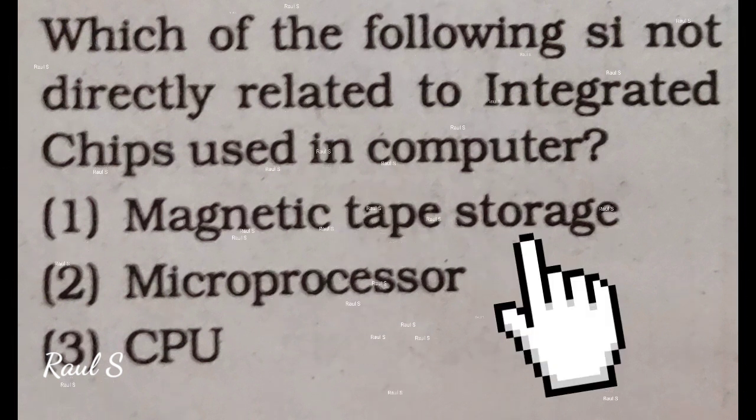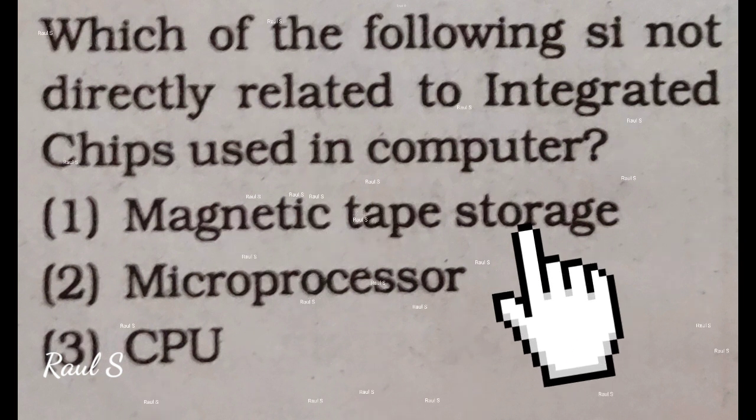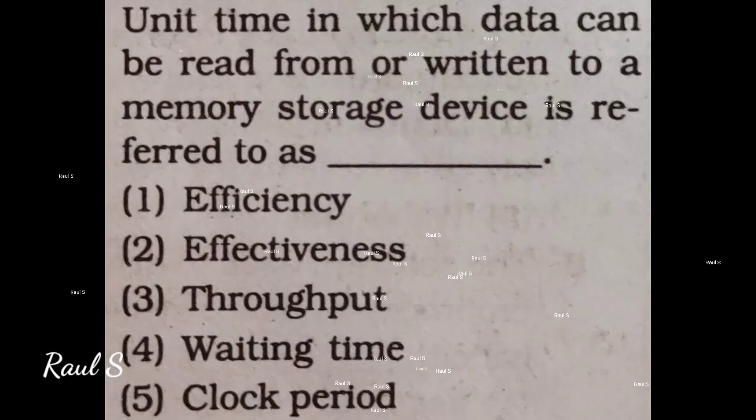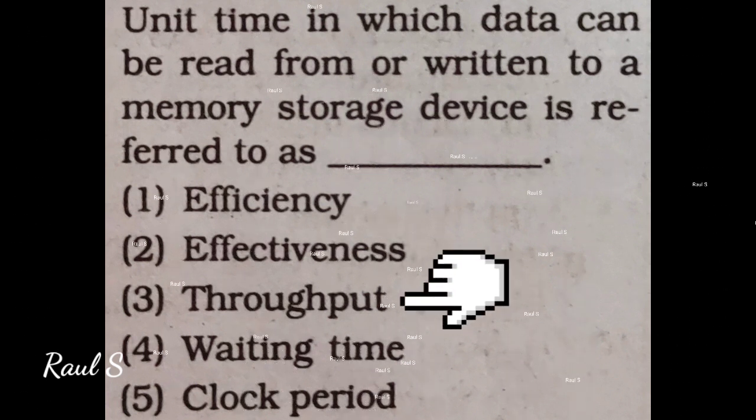Which of the following is not directly related to integrated chips used in computer? Answer is magnetic tape storage. First one. Unit time in which data can be read from or written to a memory storage device is referred to as, answer is throughput. Third one.